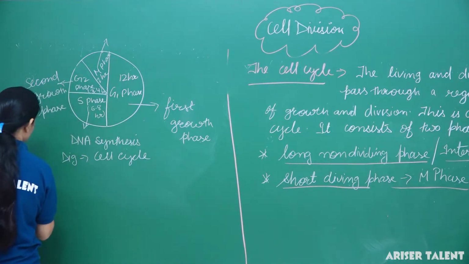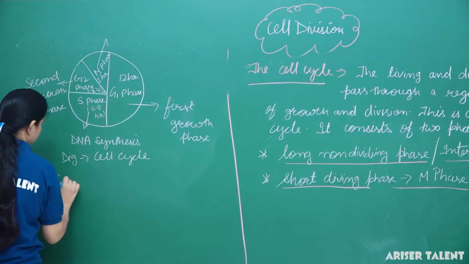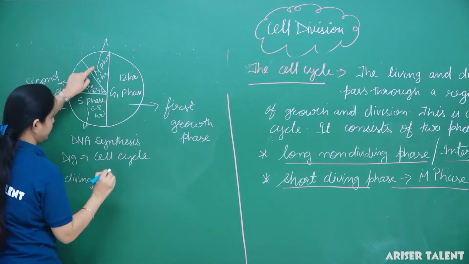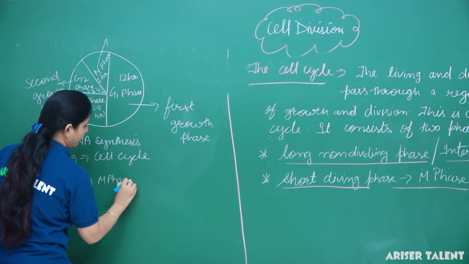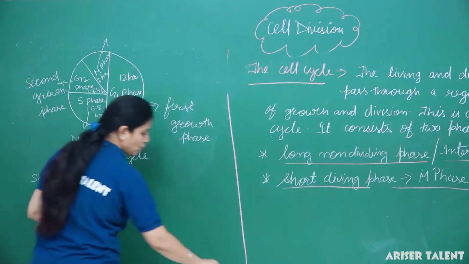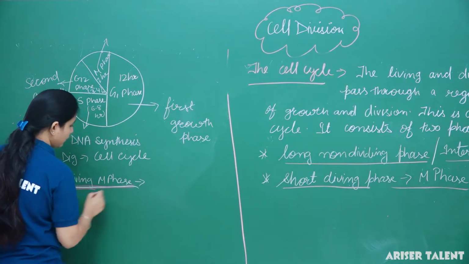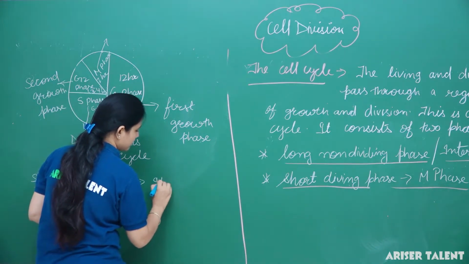Now next is the short dividing M phase. Generally it consists of karyokinesis and cytokinesis.